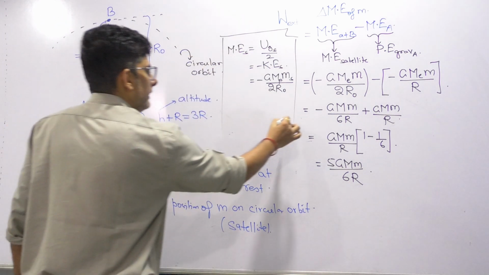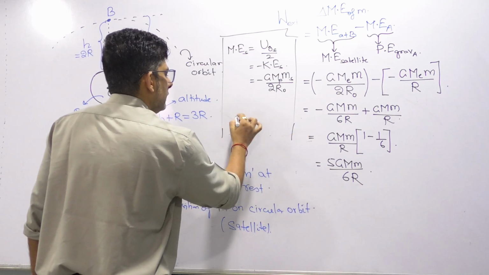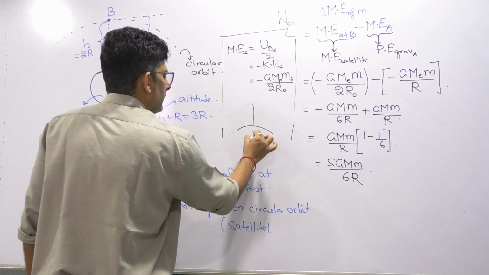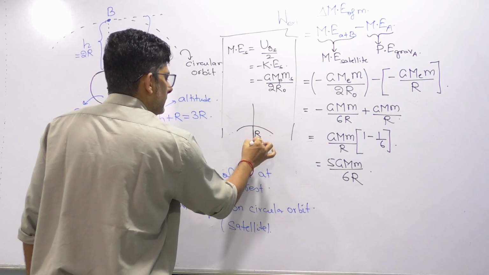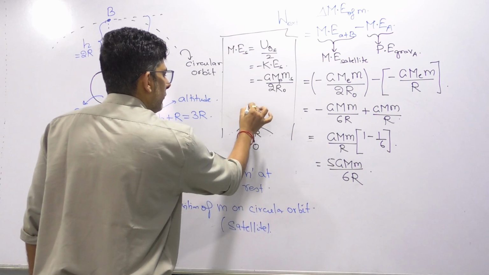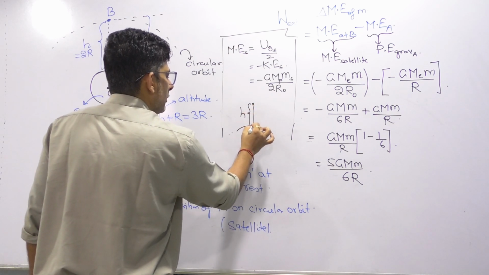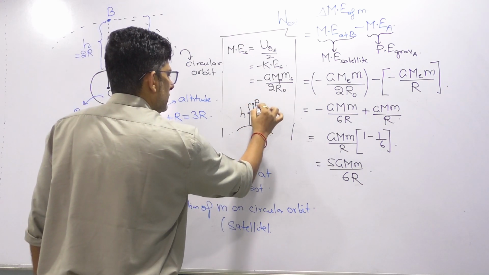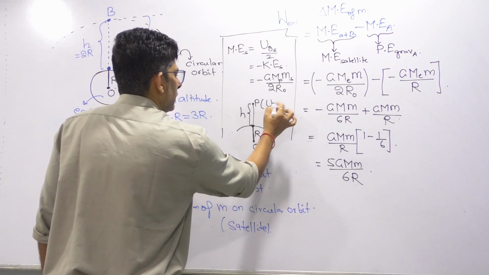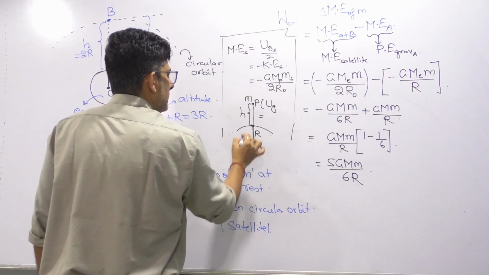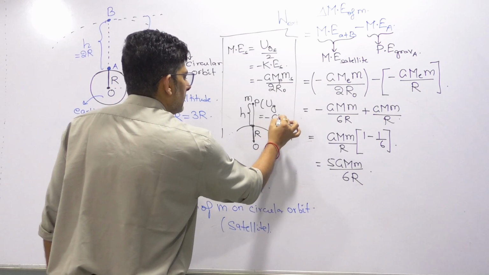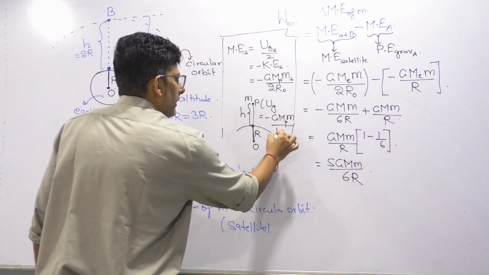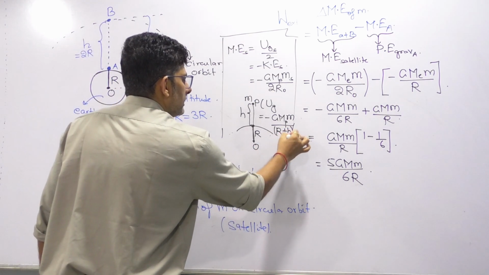Understood? And second thing, when we talk of gravitational potential energy, if this is the center of the planet and this radius of the planet is R, if we see any point on the surface or outside, if we take any point P over here, so here gravitational potential energy, if you place a mass small m here, is minus G mass of planet mass small m by R plus h.